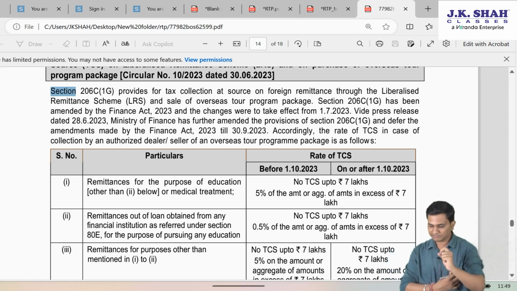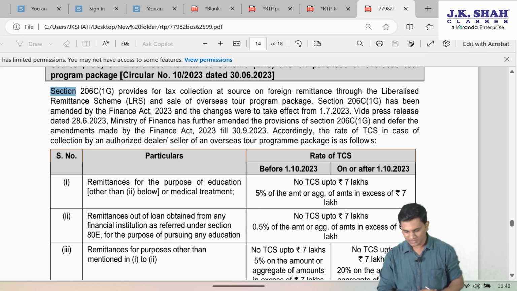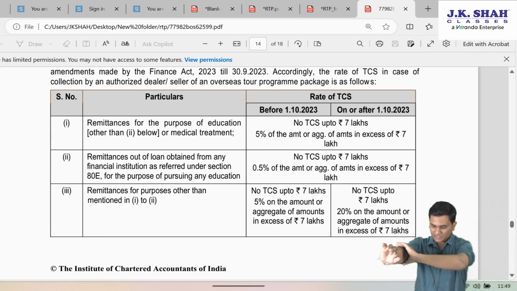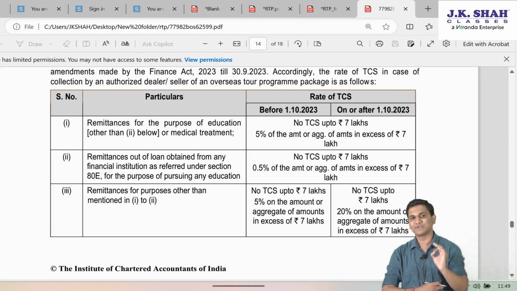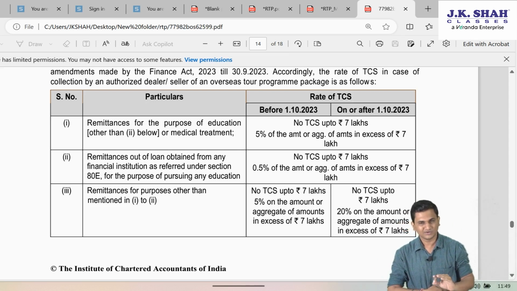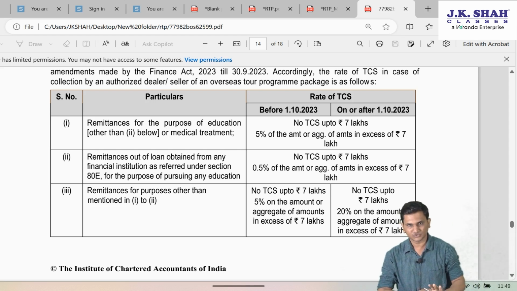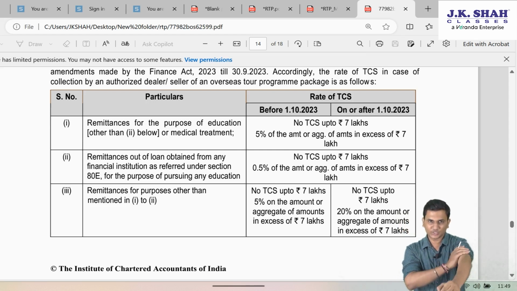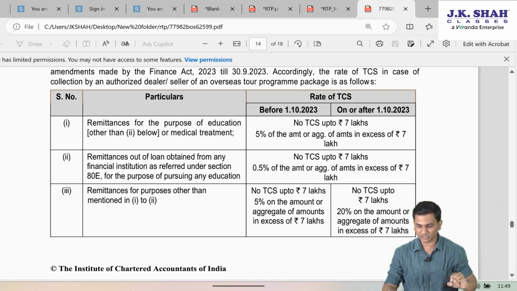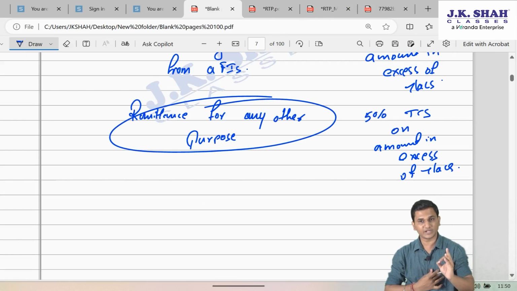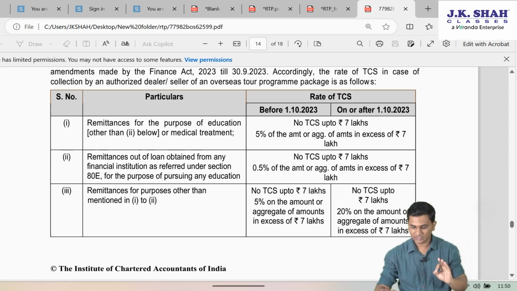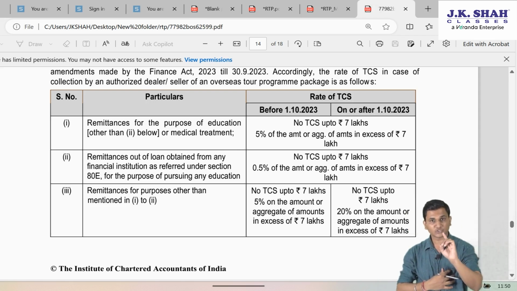So now you have to remember this revised table, which says if the remittance is for education or medical treatment, not by taking a loan, you are sending money outside India for education or medical treatment. So earlier medical treatment used to get covered under any other purpose, but now medical treatment is also separated, effective from 1st October.